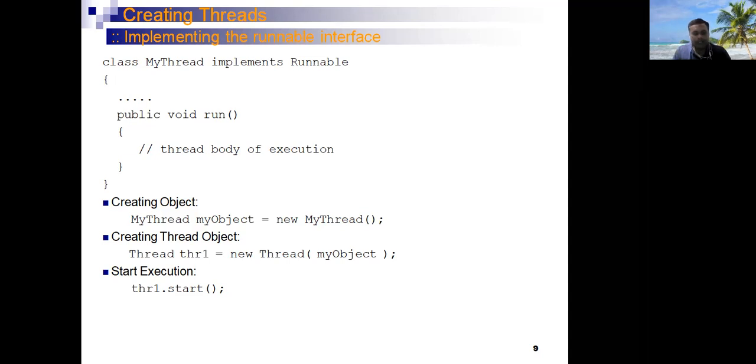Once the start method is called, the thread is transferred into active state. In active state, a thread is either in runnable state or in running state. When the thread goes into the running state, it will start the execution of the run method. No need to call the run method explicitly. It is called automatically when the execution of MyThread is started.